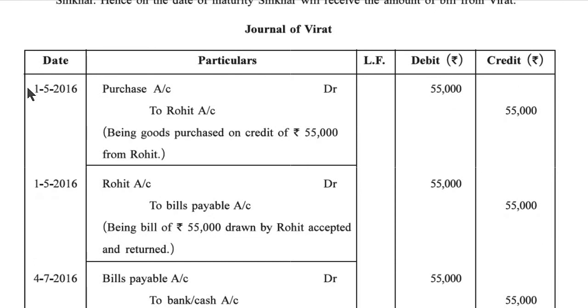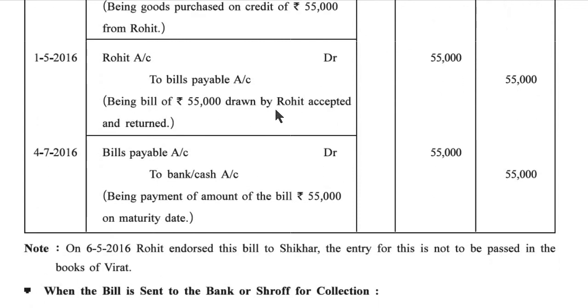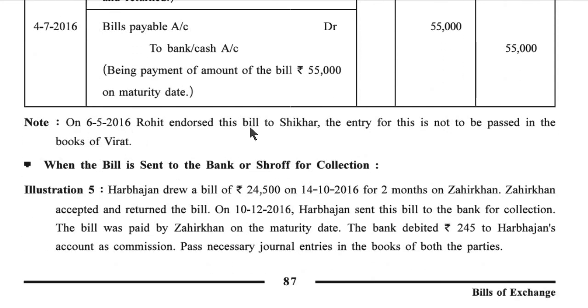Now, journal of Virat. 1/5/2016. Purchase account debit 55,000 to Rohit account 55,000, being goods purchased on credit of rupees 55,000 from Rohit. 1/5/2016. Rohit account debit 55,000 to bills payable account 55,000, being bill of rupees 55,000 drawn by Rohit accepted and returned. 4/7/2016. Bills payable account debit 55,000 to bank and cash account 55,000, being payment of amount of the bill of rupees 55,000 on maturity date. On 6/5/2016 Rohit endorsed this bill to Sekhar. The entry for this is not to be passed in the books of Virat.